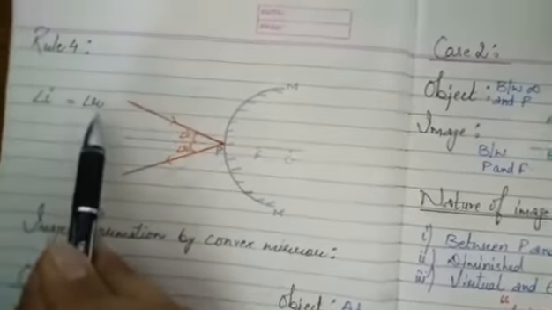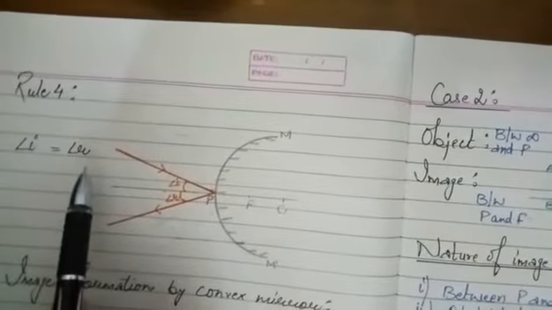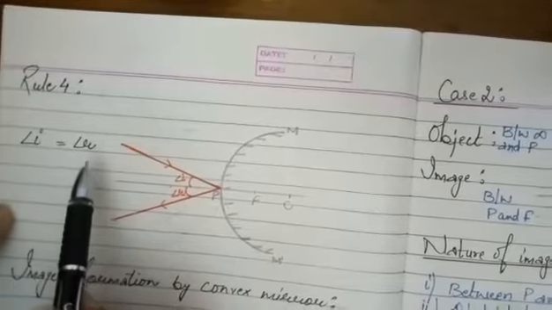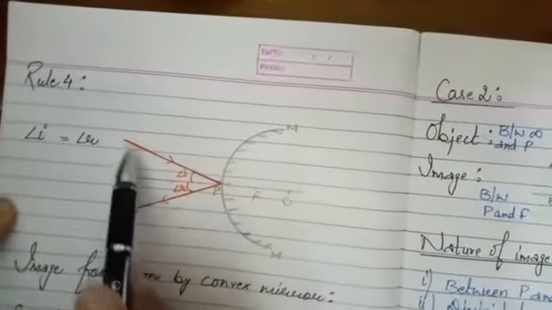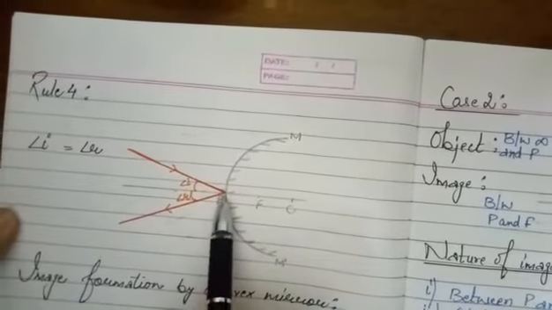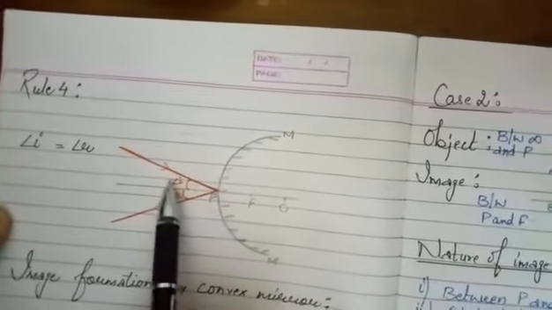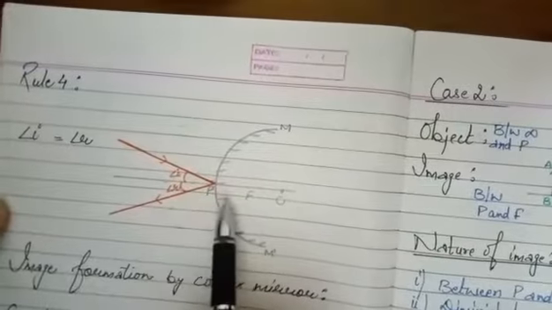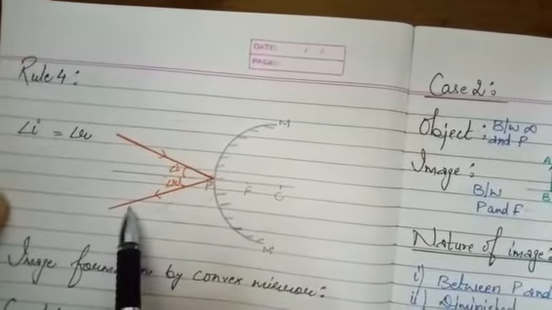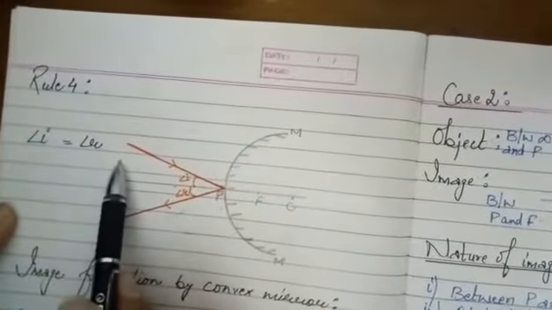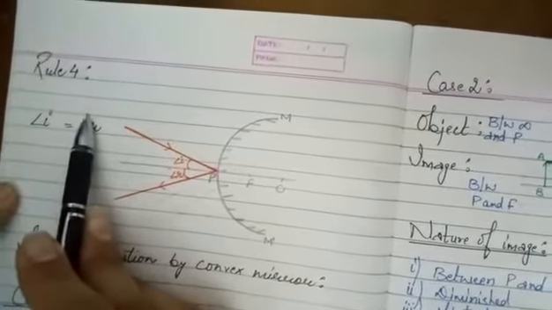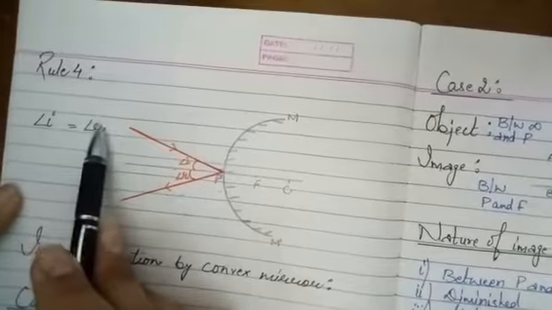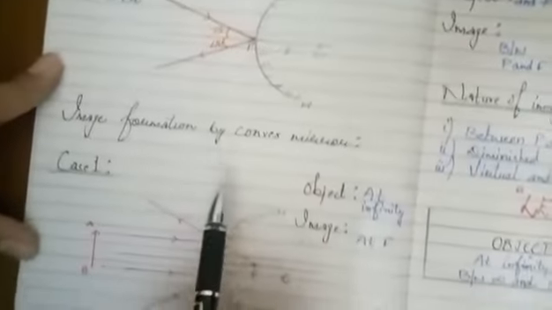Now rule number 4, that is based on angle of incidence and reflection that you have already studied in laws of reflection. That is, angle of incidence is always equal to angle of reflection. Suppose that I am having one convex mirror along with me. The rays are falling like this and striking the pole, making some angle i, and moving on like this, such that the angle of incidence is always equal to angle of reflection. I hope these 4 rules are clear to all of you. So let's move on to our image formation.